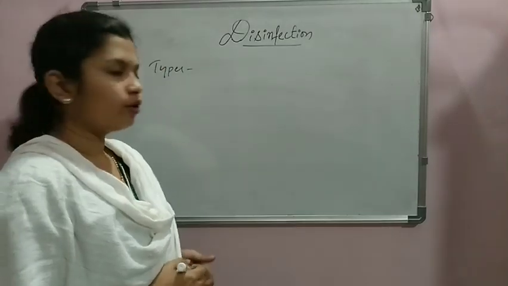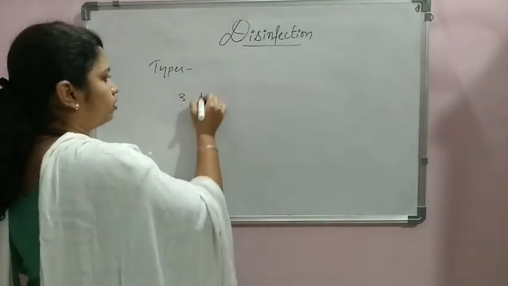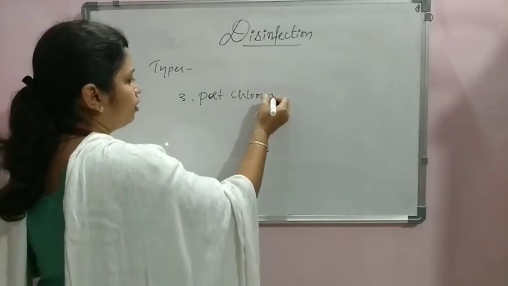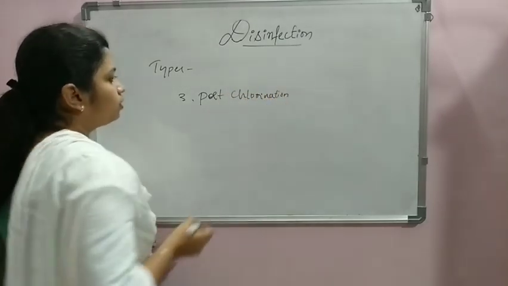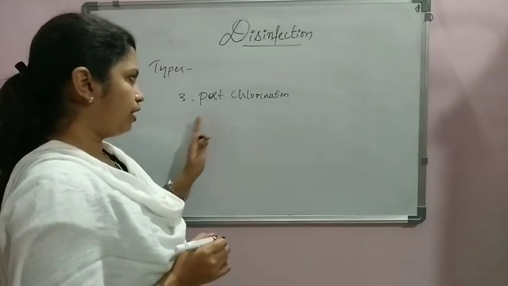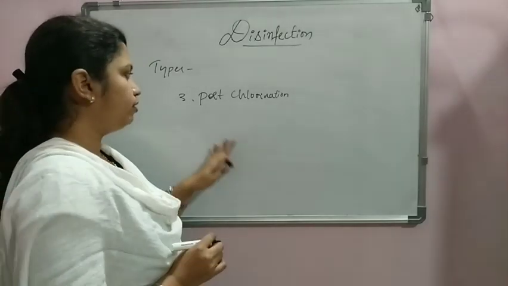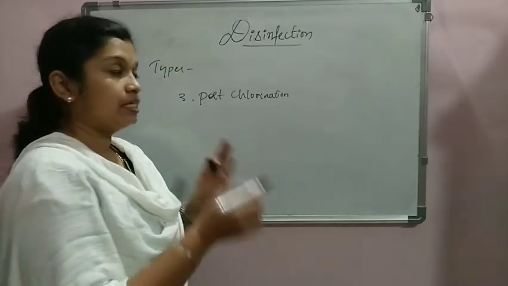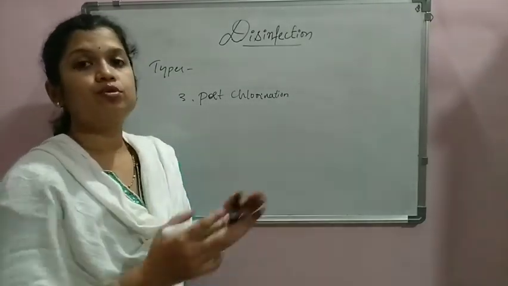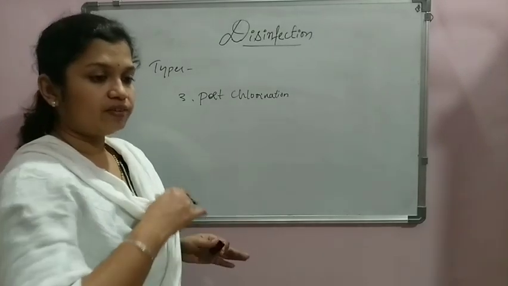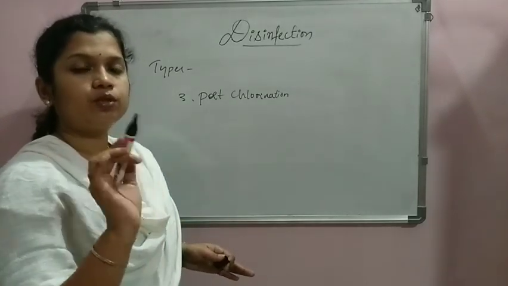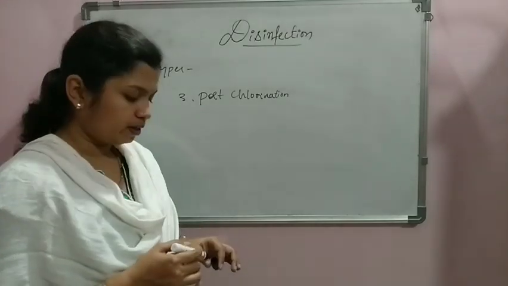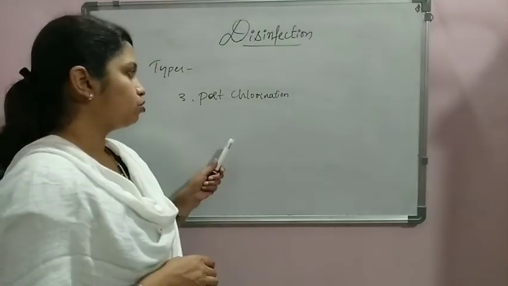The next type of chlorination we are considering is post-chlorination. As we said, in pre-chlorination we add chlorine before any other treatments. This is exactly the opposite of that. We add the chlorine after giving all the treatments, just before the water enters the distribution system. When treated water is supplied to the public through the distribution system, before supplying it we have to add chlorine. This we call post-chlorination.